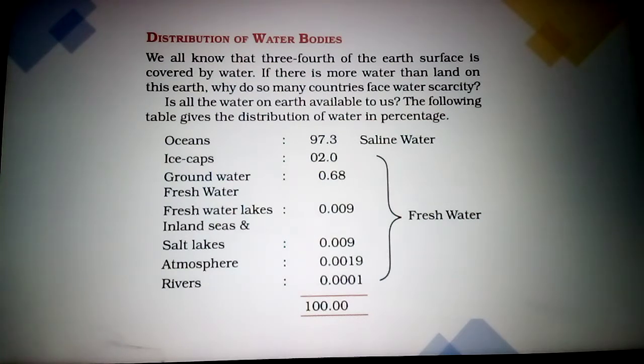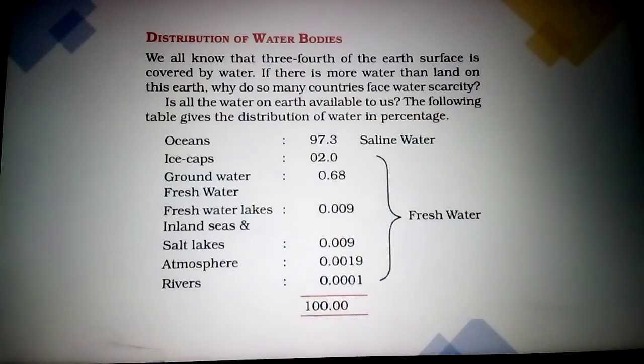Because the water available on the surface of the earth, this 3/4 water, is not fresh water. Some is saline water, meaning it contains salt. Only a small percent is fresh water.